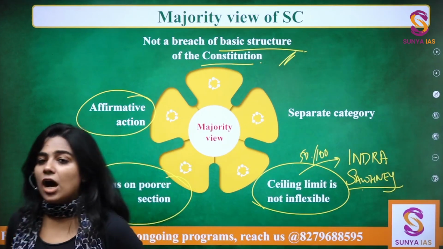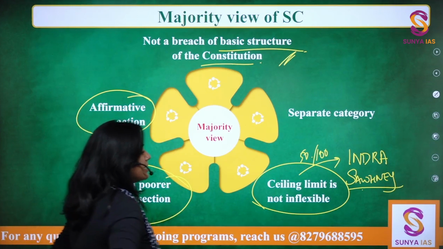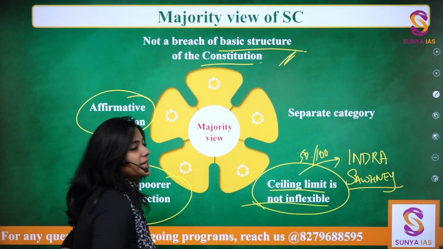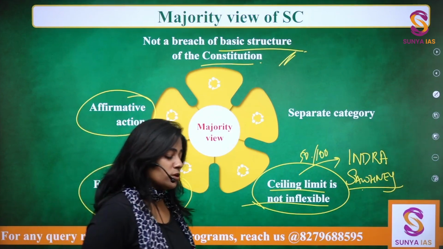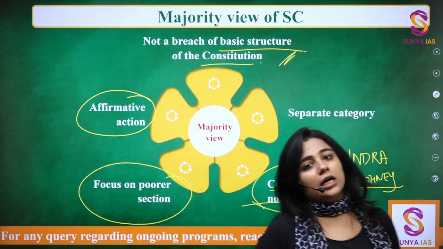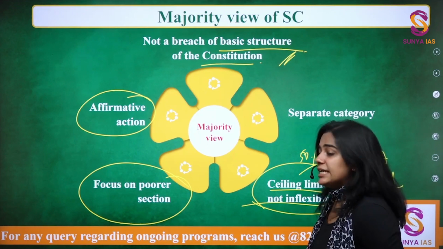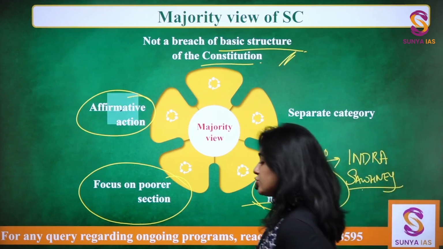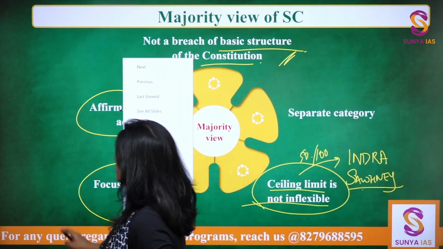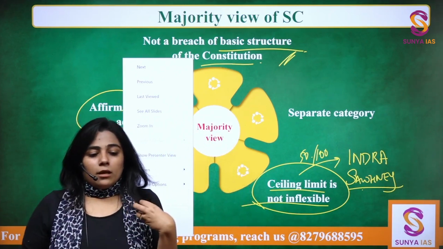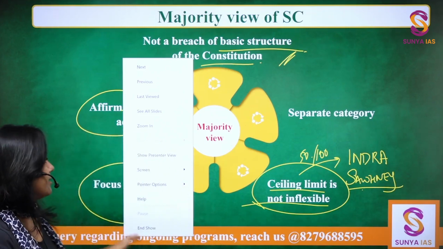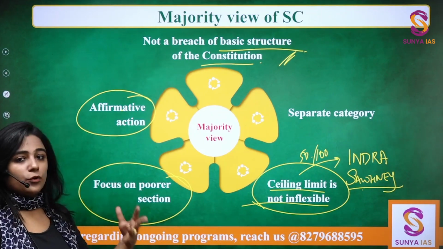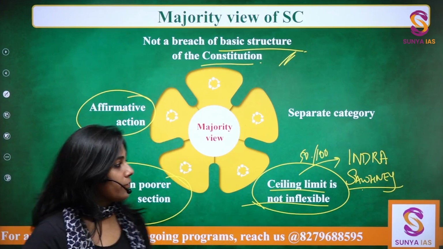However, now the Supreme Court has accepted that this ceiling limit is not inflexible. That means it is the Supreme Court's prerogative to give legitimacy to the center's decision that it wants to reserve the seats for the economically weaker section.